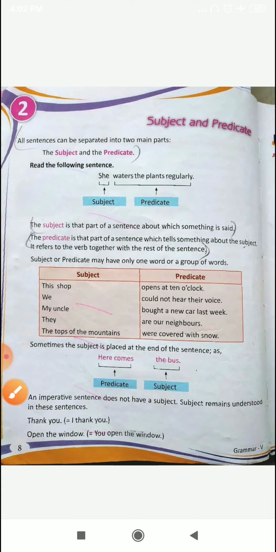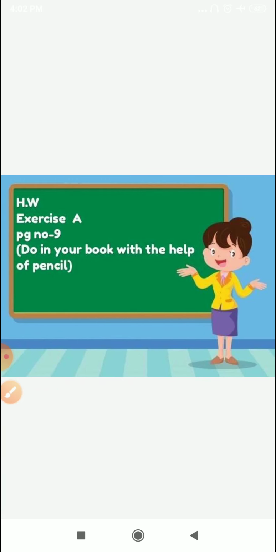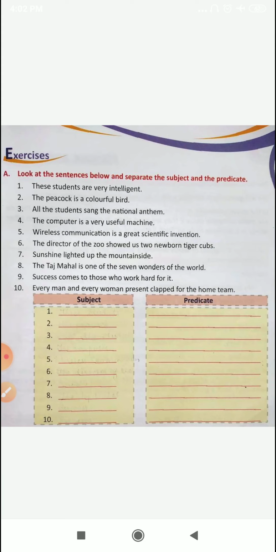So I have homework for you. To make the chapter more clear, on page number 9, there is exercise number A. You have to do that exercise in your book with the help of a pencil. Please open page number 9. A. Look at the sentences below and separate the subject and predicate. So 10 sentences are given here. You have to separate the subject as well as the predicate. Two boxes are given. In one box, you have to find out the subject and write, and in the other box, you have to find out the predicate, and you have to do it by yourself.